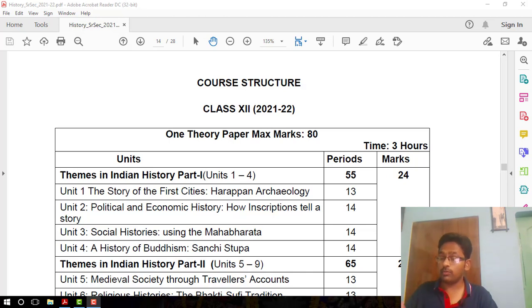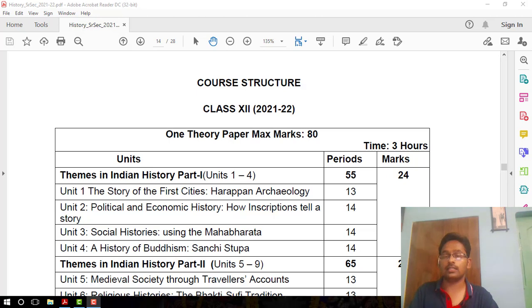So in class 12 we are basically dealing with the three important periods of Indian history: ancient period, medieval period, and modern period. Okay students, I hope you will get the syllabus of CBSE of class 12 for every subject. If you don't get the syllabus, then please download the syllabus from the CBSE site, which is cbseacademic.nic.in.